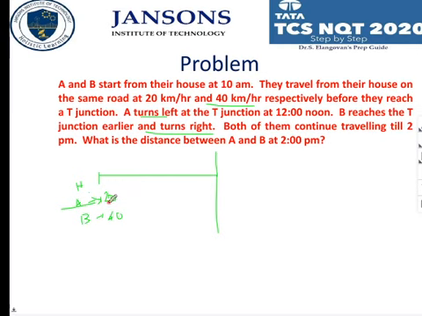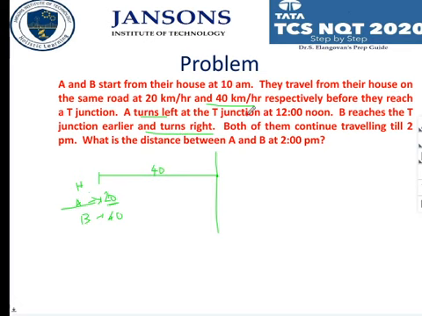A needs 2 hours to reach the junction, that is what is given. A turns left at the T junction at 12 noon, so he is traveling from 10 to 12 this distance. In 2 hours, how much distance would he have traveled? His speed is 20 kilometers per hour, so it is 20 into 2.